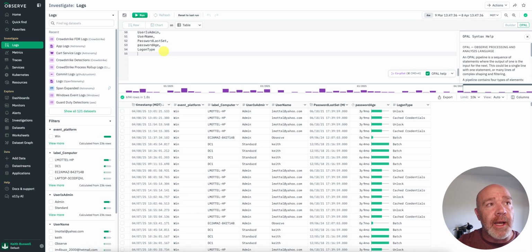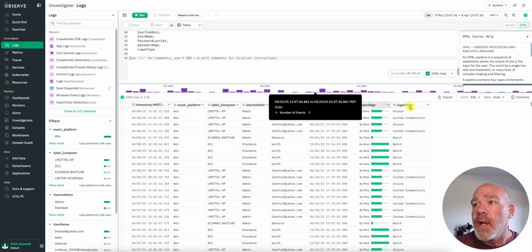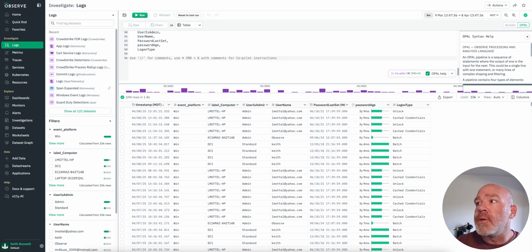I'm going to try to get a little bit more dangerous here and do something on the fly, see if we can be a little bit more creative. So what I'm thinking is maybe creating a visualization off of this. Right inside of my query window, it's telling me, if you want to use our Copilot, just put in comment lines and type what you're looking for.